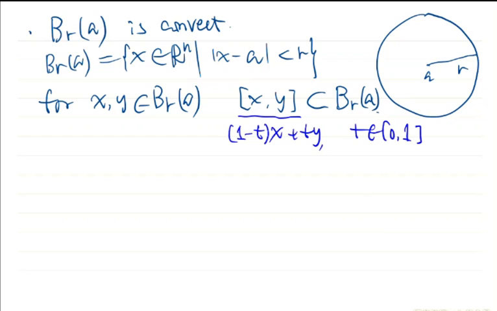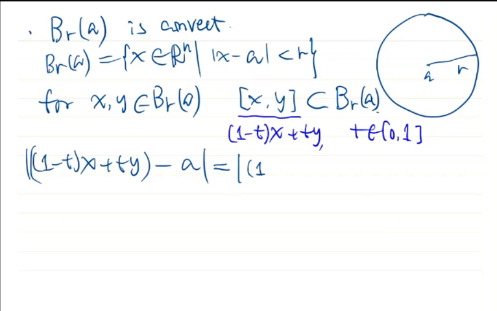So we estimate it as follows: (1 minus t)x plus ty. This is the point on the segment. The distance from this point to the center a of the ball can be written in this way: (1 minus t)(x minus a) plus t(y minus a).